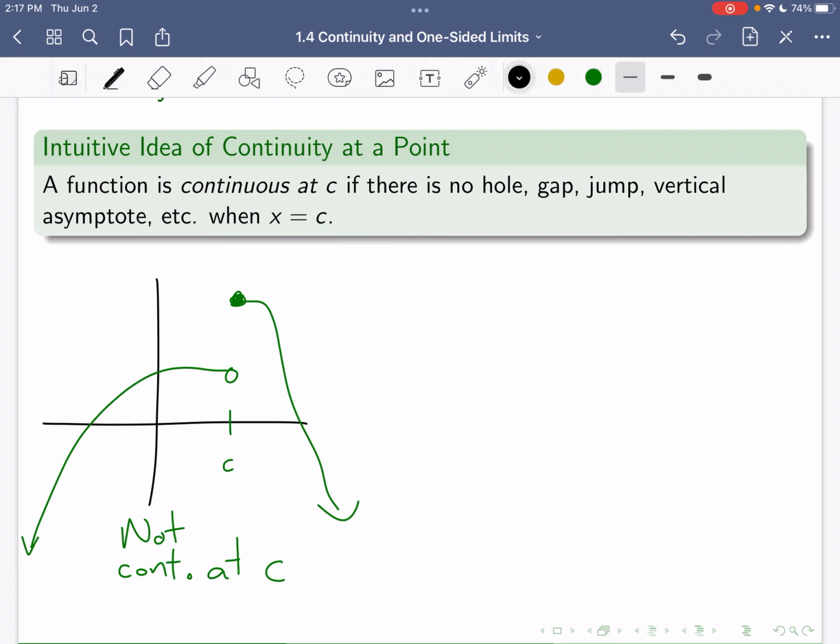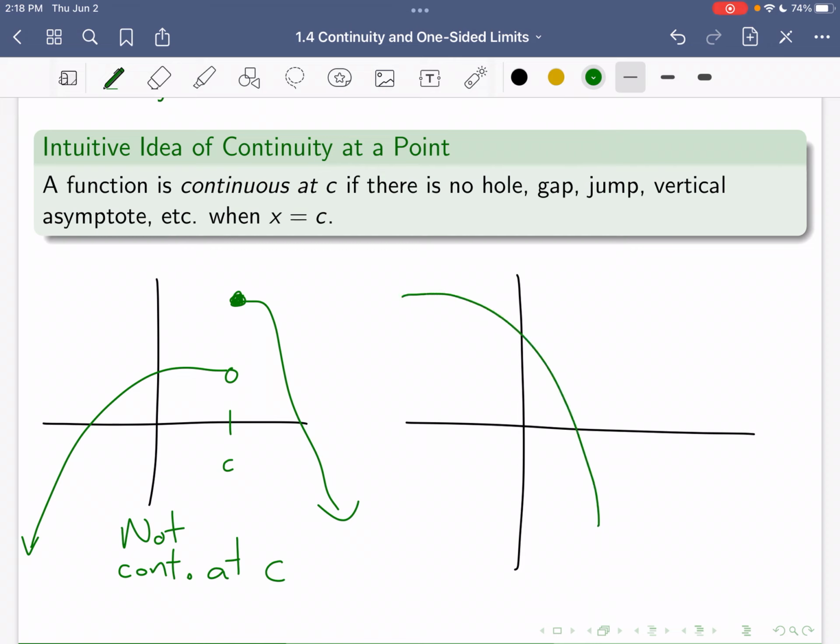Or if you had something like this, where you have this vertical asymptote.